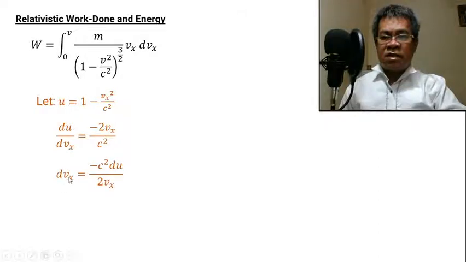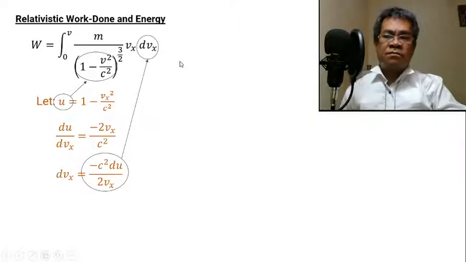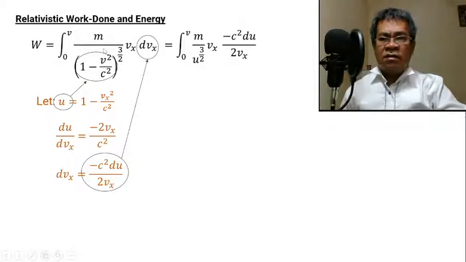So dx now is negative c squared du over 2x. This will be substituted. By the way, u will be replaced there, then dx will be at that point. So don't worry about this x. So again, this is m over, instead of this one, replace with u, so u raised to 3 halves. The x is just copied, but dx is negative c squared du over 2x. So again, x will be cancelled.